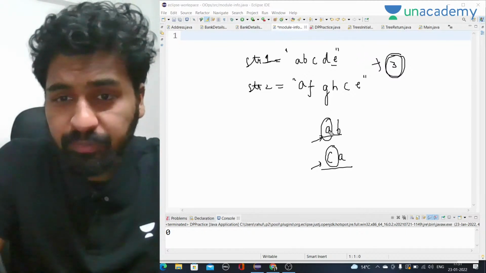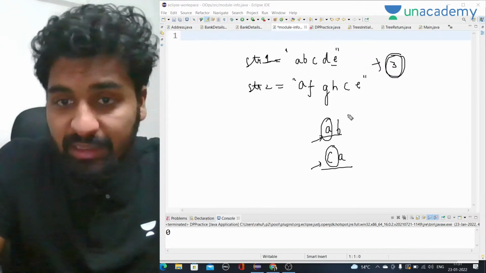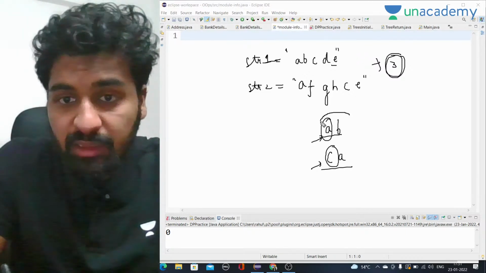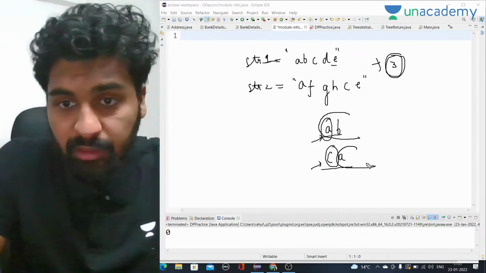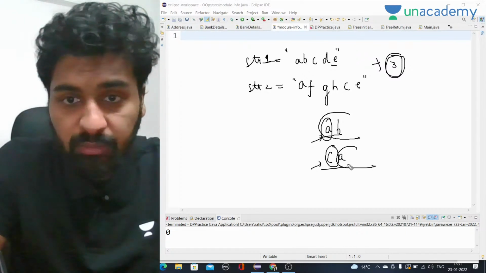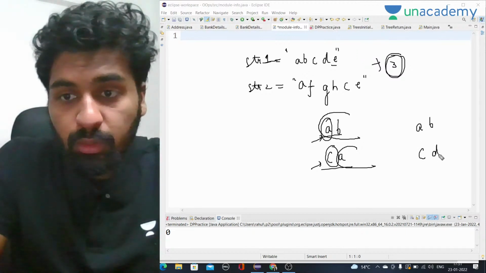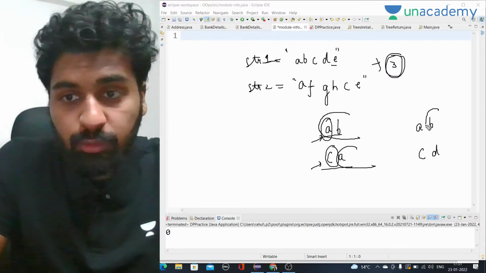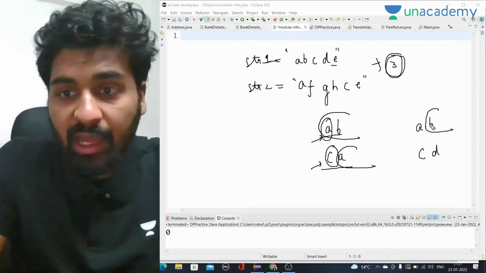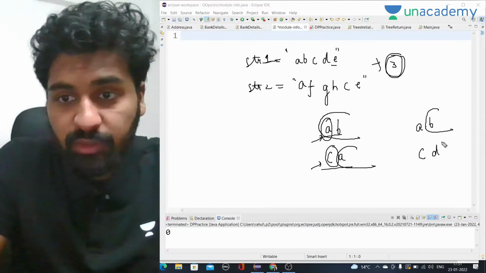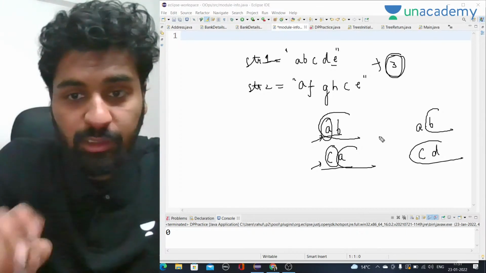What we can do is either we compare this whole string with the remaining part of the second string, or we move out this A and take the remaining part of the first string and this whole string. These are the two options we have.